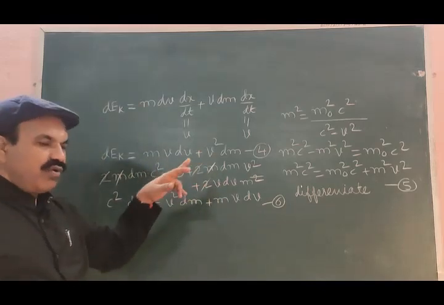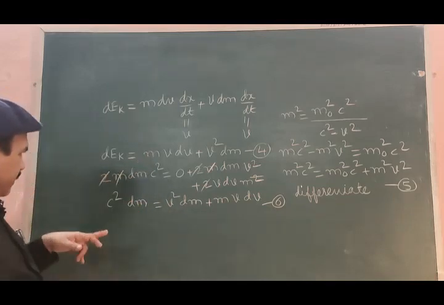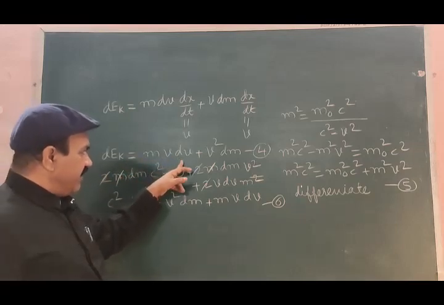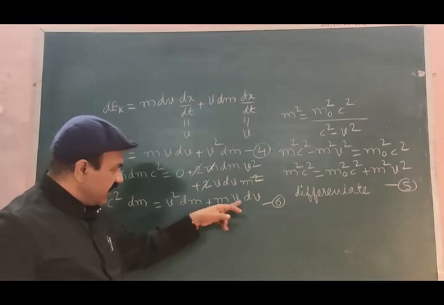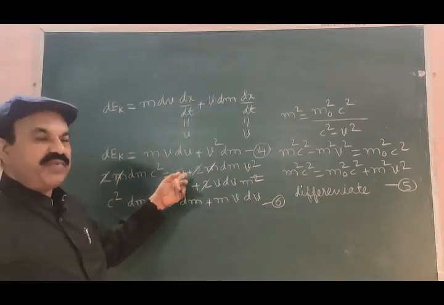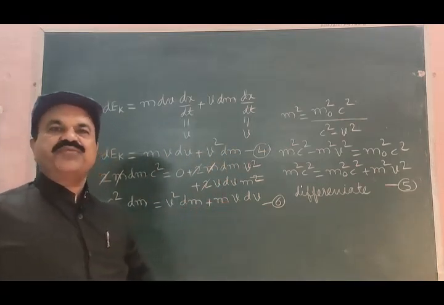Come to equation 4. If we come to equation 4, what do we find? dEk = m v dv + v² dm. It means that the RHS of equation 4 and the RHS of equation 6 are both the same.